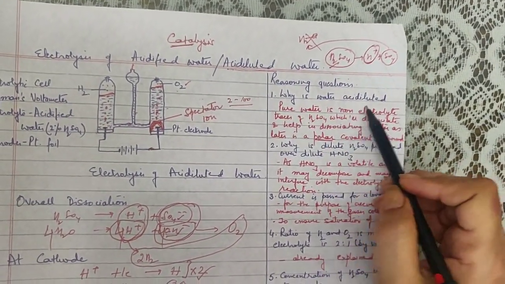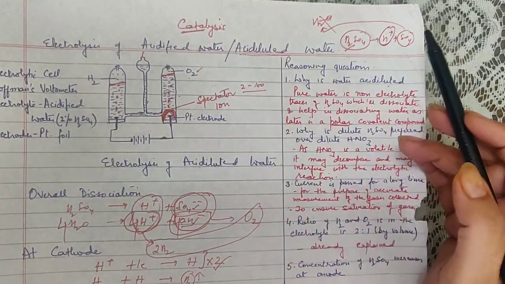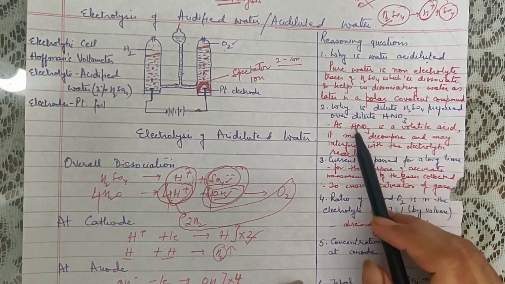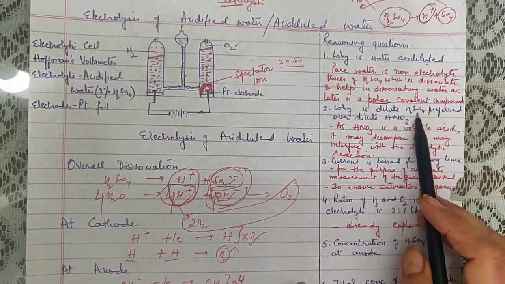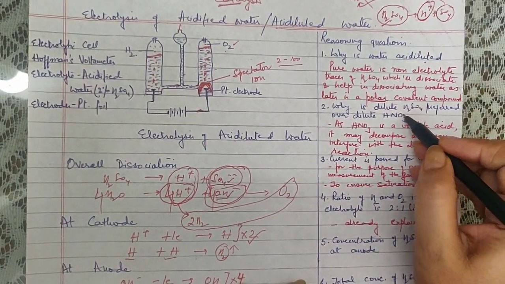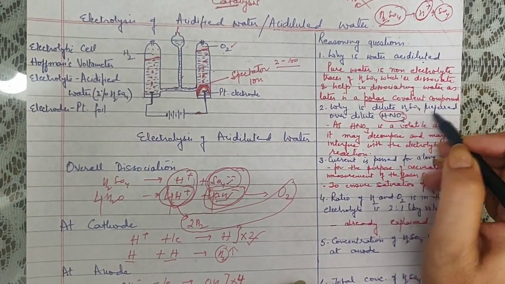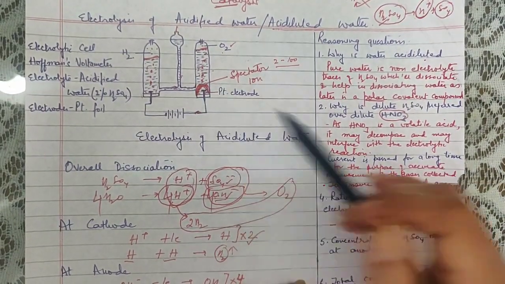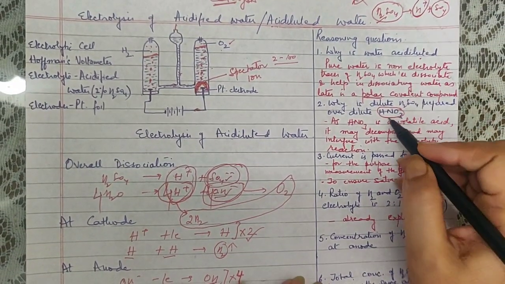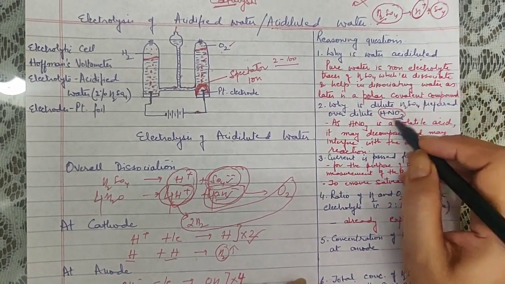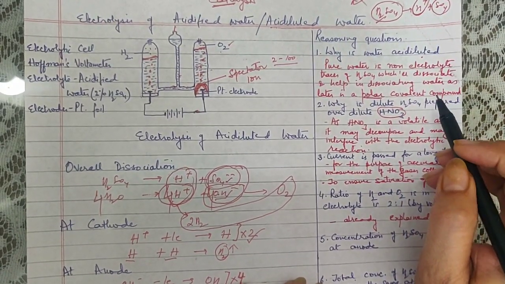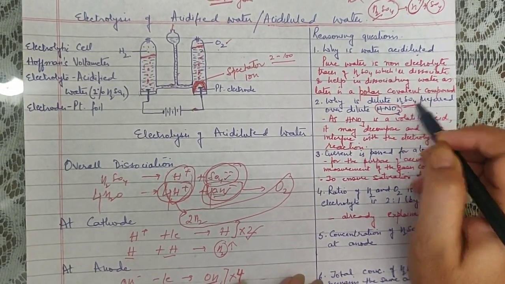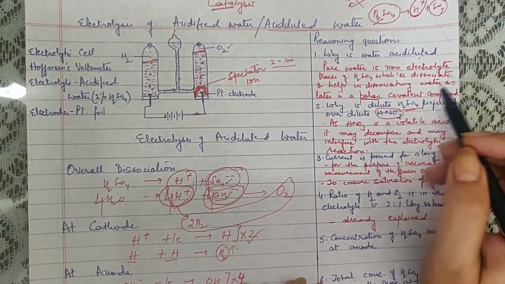1. Why is water acidified? You know this because pure water does not conduct electricity. When we add H2SO4, then of course it will begin to dissociate. Why is it dilute H2SO4? Now this is an important question. Actually any other acid, whether it is HNO3 or HCl or any other acid, is a very volatile acid. As soon as the temperature rises a little, it will begin to volatilize. If nitric acid volatilizes and dissociates, it will begin to interfere with the process of water electrolysis. That is why we take H2SO4, because it does not interfere in any way and it is a non-volatile acid.